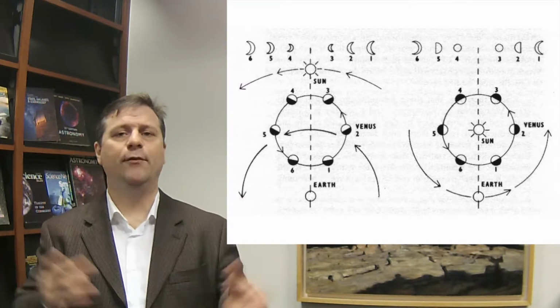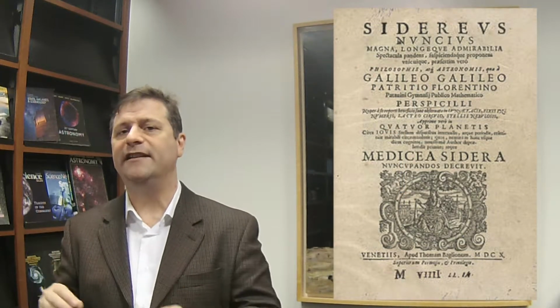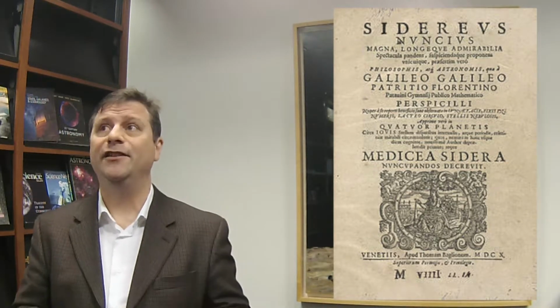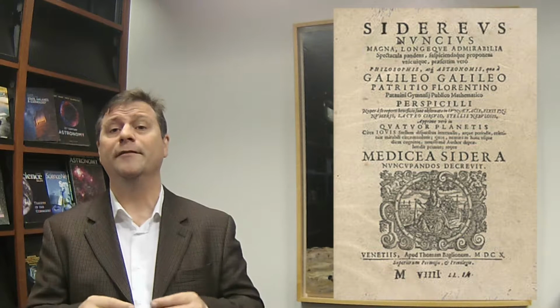So he was so proud of himself that he took these five observations: the moon's imperfections, the sun's imperfections, Jupiter's satellite stars, the Milky Way's excessive stars that cannot be seen, and the phases of Venus, and put them together in a little book called the Starry Messenger. Now, the Starry Messenger he dedicated to the Medici family, and he named the four stars of Jupiter after the sons of the Duke Medici. And so that was to flatter him and get money, and it worked. And he became a sensation all over with the Starry Messenger.